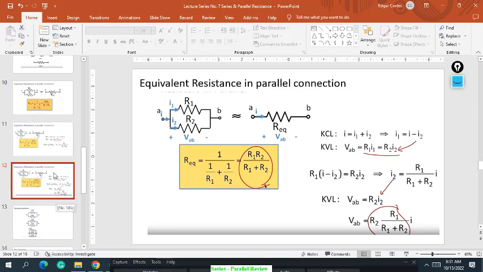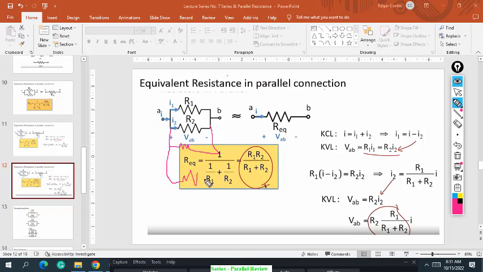So the question kanina, as I asked, no? What if we have this R here, in series? We have this, so this is R3 for example, and this is R4. So how are we going to solve that one? This formula is intended only for two resistances in parallel, no?